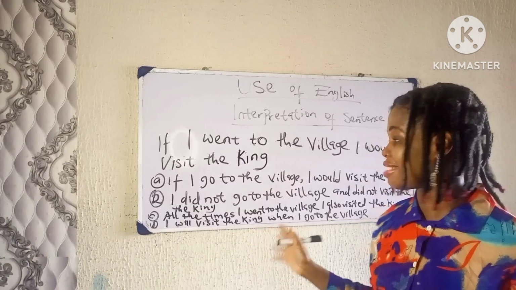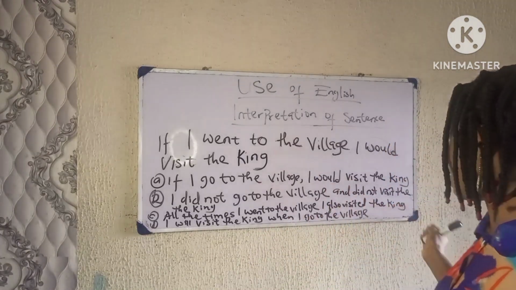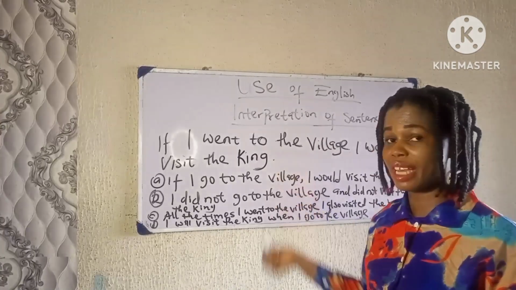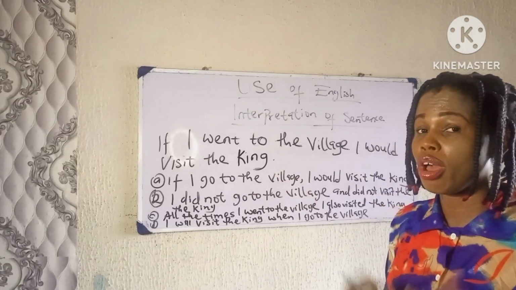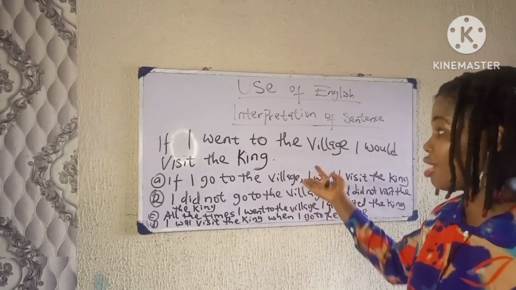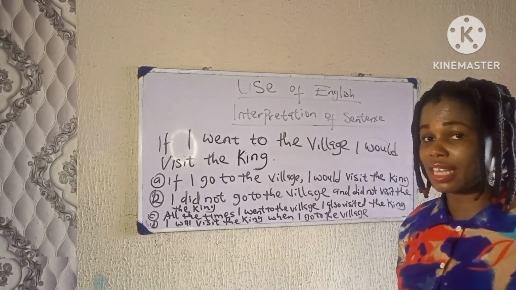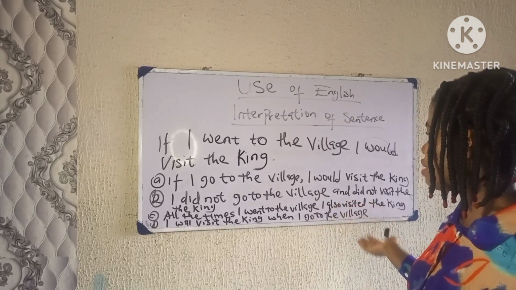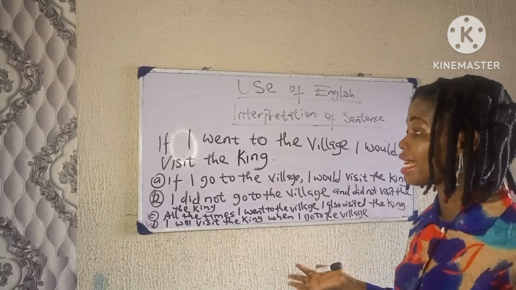Now let's say a question on if sentence. If I went to the village, I would visit the king. We are expected to choose an option that best interprets the sentence, best explains the sentence, or best conveys the information contained in the sentence. So this is how you're going to see the question. If I went to the village, I would visit the king.